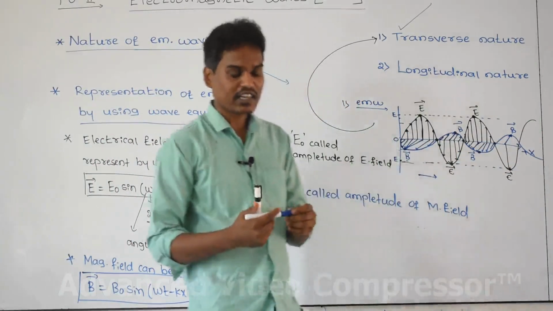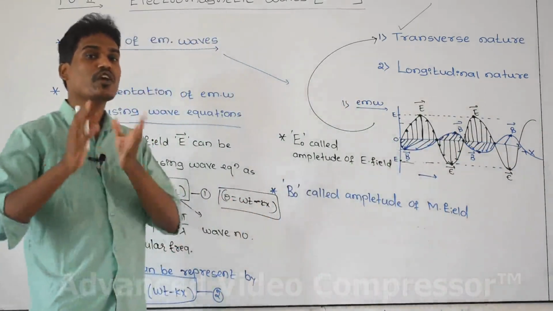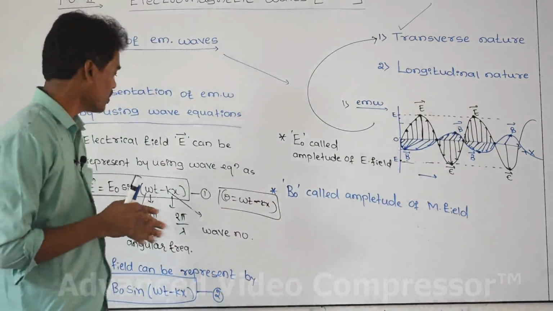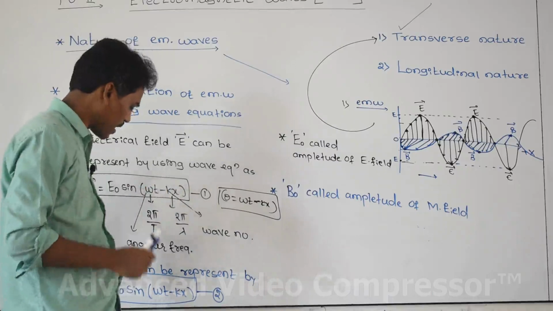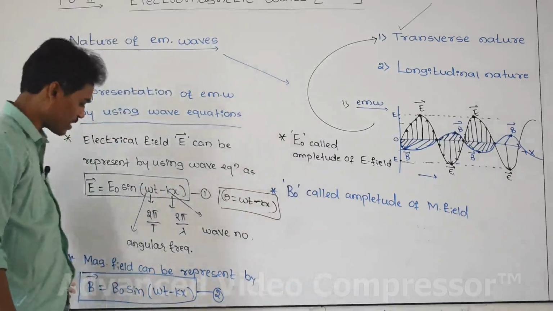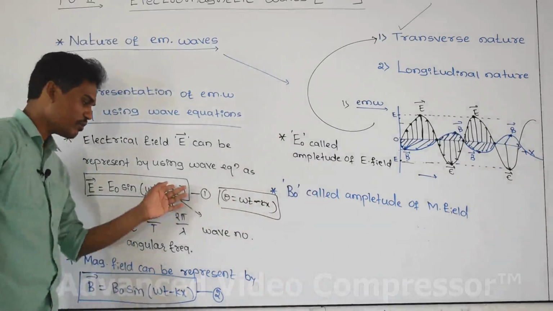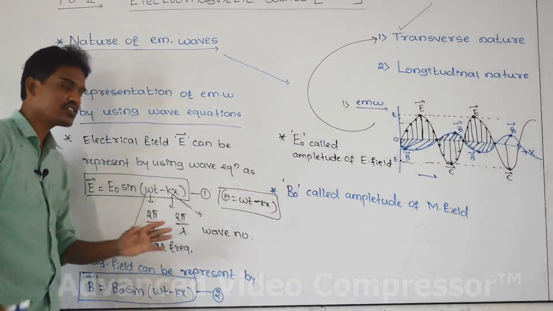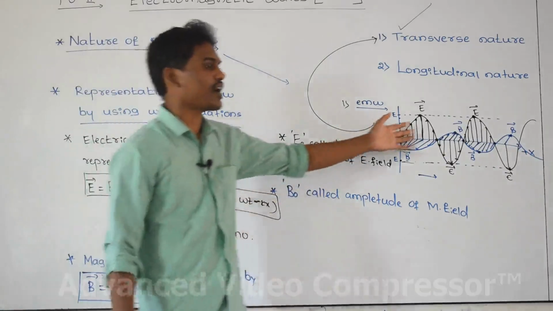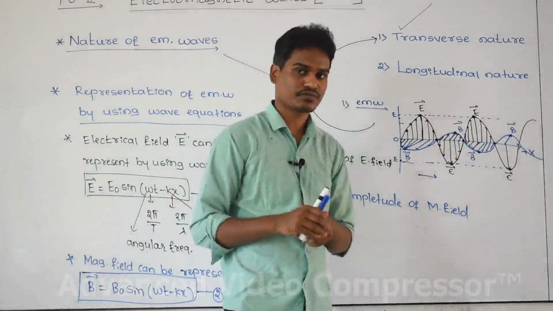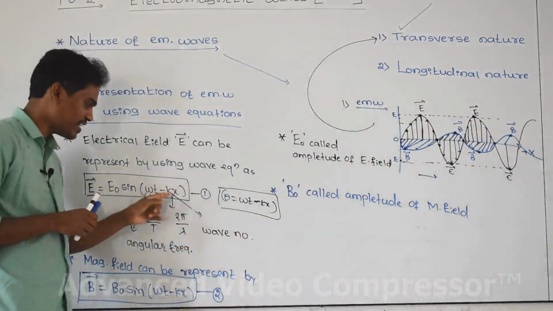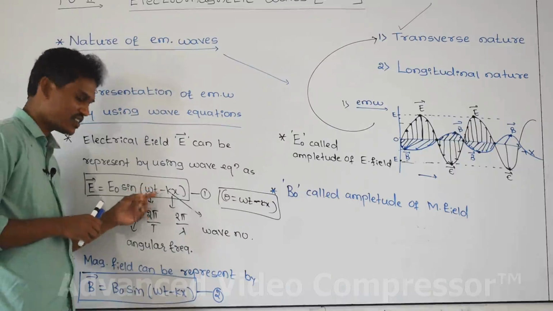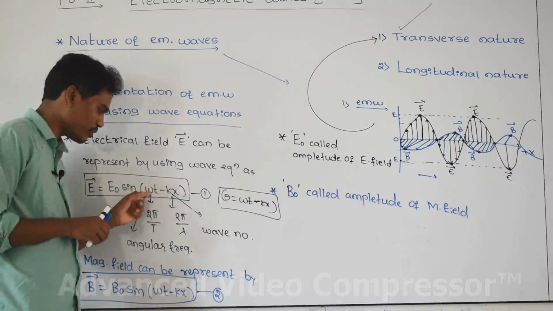The electromagnetic wave, by using wave equations, how to represent? The electrical field can be represented by using this equation and magnetical field can be represented by using this equation. The combination of these two equations is the electromagnetic wave equation. And in some textbooks it is given that if k is more and omega is less, you take the term kx minus omega t.